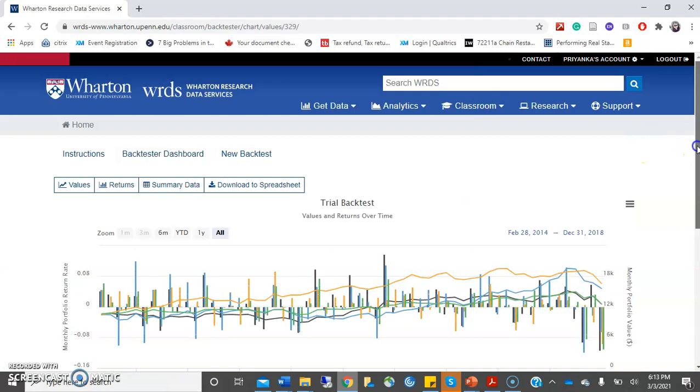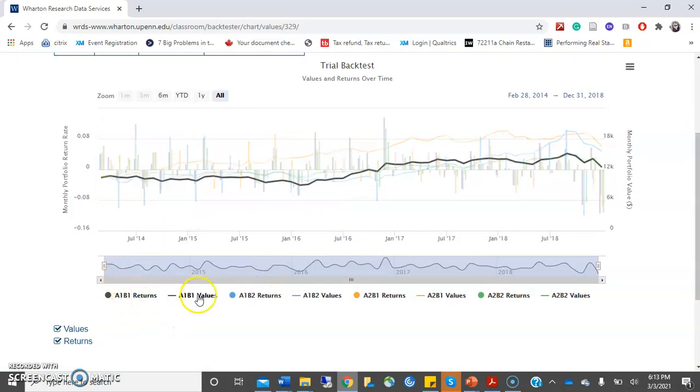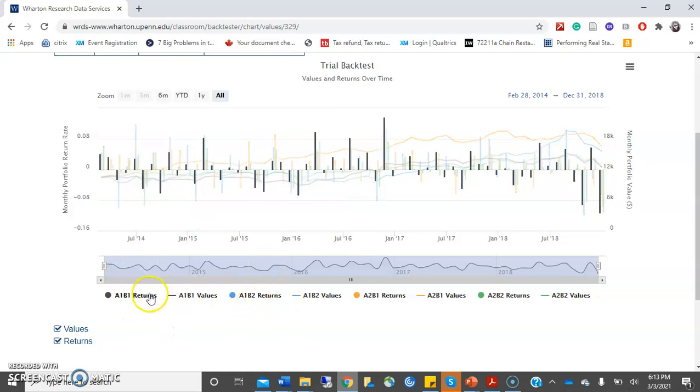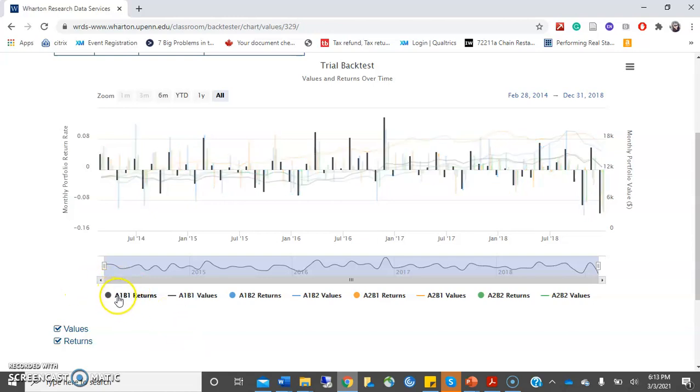Now you can see here we have A1B1, A1B2, A2B1, A2B2. These are representing your different portfolios. What does A1B1 mean? If you recall, we selected to create multiple portfolios, and those portfolios should be created independently. Now A represents the first criteria, that was market capitalization, and B represents your second criteria, that was the price.